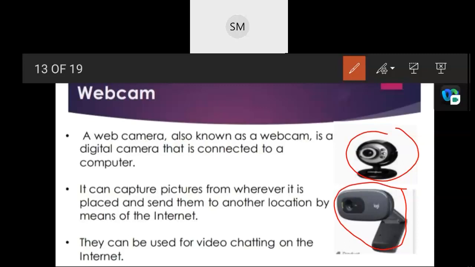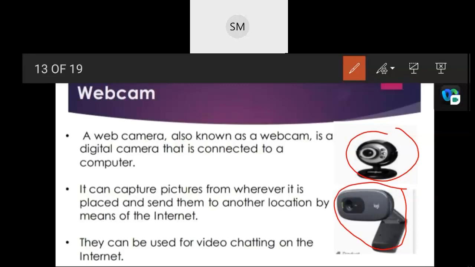That's the main purpose of using that one. So a camera phone is a mobile phone which is able to capture photographs and often record videos also, using one or more built-in digital cameras. So in our mobile also we are using those digital cameras to capture our pictures and record videos.